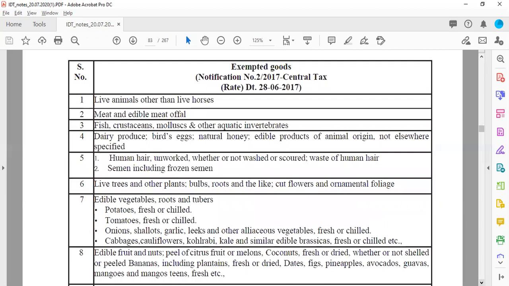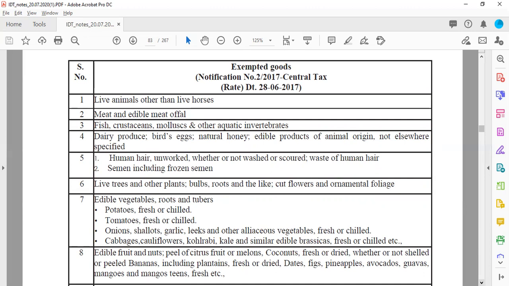First one is live animals other than live horses. Now horses are excluded specifically because usually the horse breed is used for the purpose of horse races, and department doesn't want to promote horse races, and therefore they have said except live horses, other live animals will be exempted from GST.